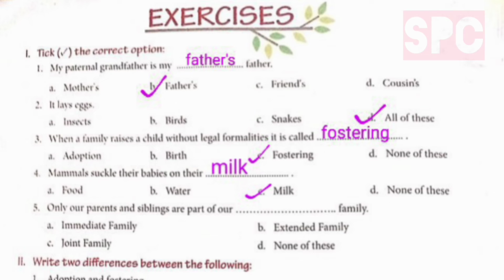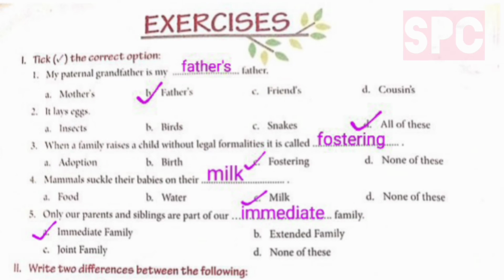Part 5, only our parents and siblings are part of our dash family. Immediate family, extended family, joint family, or none of these. So children, here we will tick option number A, immediate family. Only our parents and siblings are part of our immediate family.